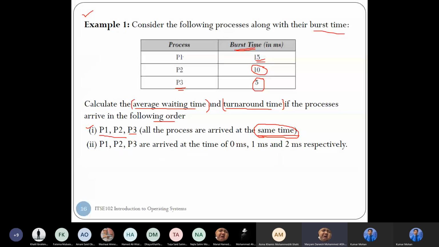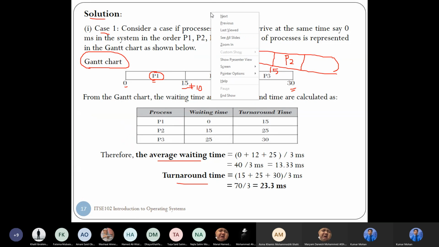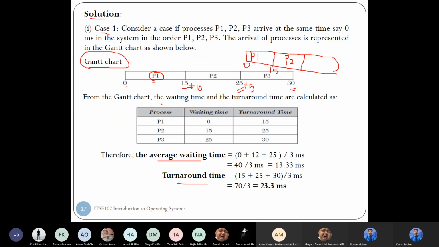Okay. Fine. Next one is what? From the Gantt chart, I'm going to find what? I need to find the waiting time, right? So I need to find the waiting time and I need to calculate the turnaround time.